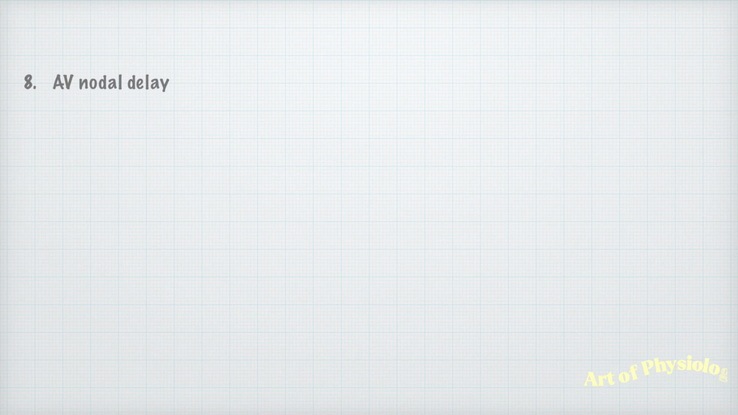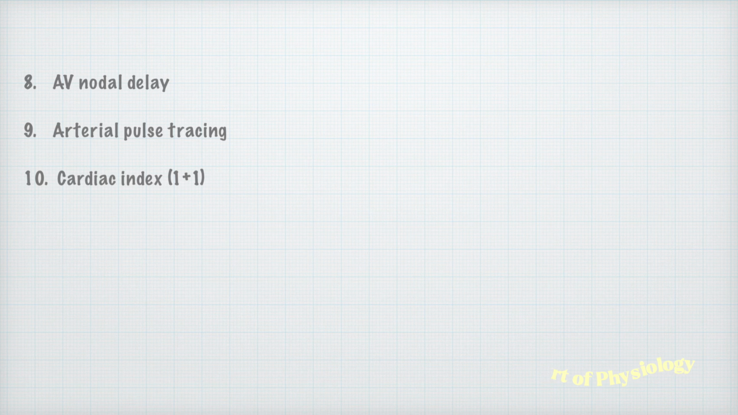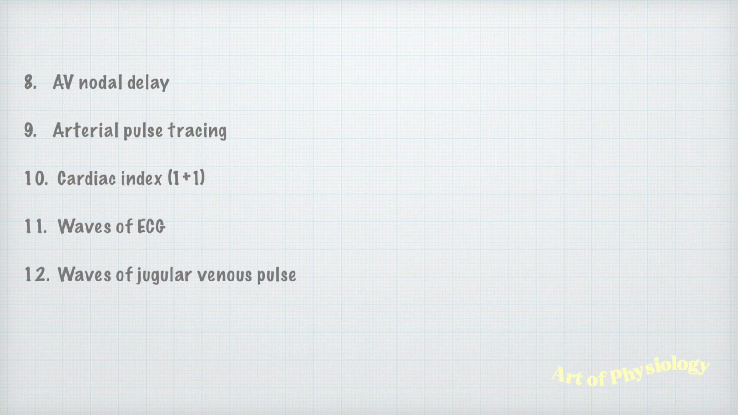This is again a very important question. So you should know what is AV nodal delay, what is the normal value, and you should particularly know what is the cause of AV nodal delay or what is the physiological importance of this AV nodal delay. Then arterial pulse tracing, then the cardiac index, the normal value, then waves of ECG and waves of JVP.